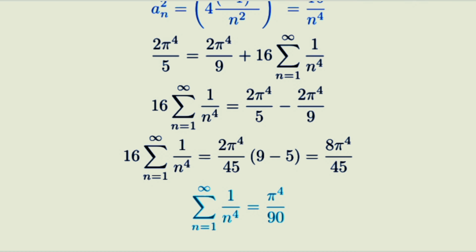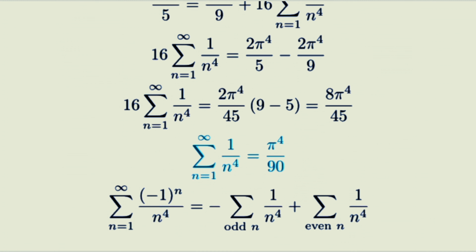Great. Now we use this to compute the alternating series with negative 1 to the n over n to the fourth. The sign alternates. Odd terms are negative and even terms are positive. We can separate the even and odd parts. Let's compute the even part first. Even terms have n equals 2k, so the even sum is 1 over 16 times the full sum.